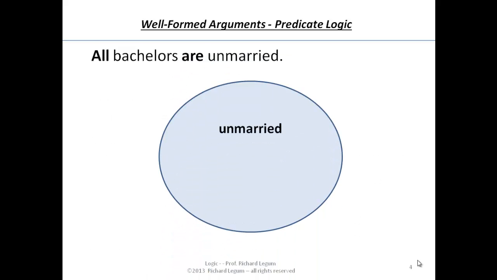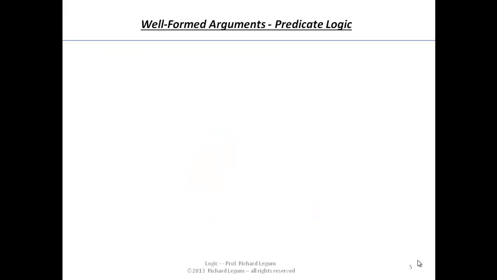Consider all bachelors are unmarried. So we have the circle here that represents the class, everything that's unmarried, we're going to put in that circle. And when we say all bachelors are unmarried, we're saying that the circle of things that contains all bachelors is inside that circle of things that are unmarried. So we know based on this diagram, this is sometimes referred to as a Venn diagram, that all bachelors are unmarried. Anything that's in the inner circle is certainly in the outer circle. So you notice there's a generalization about unmarried people and bachelors.